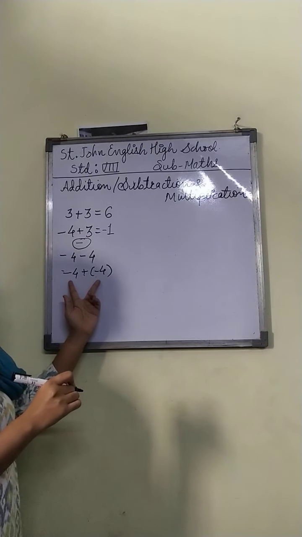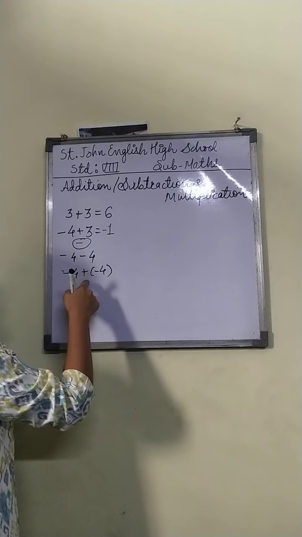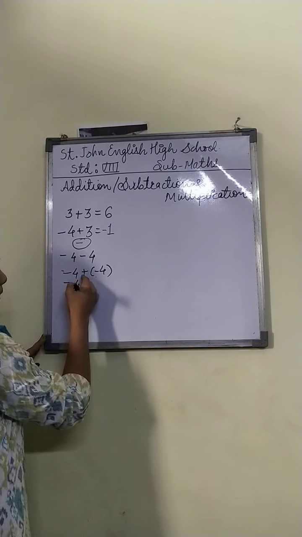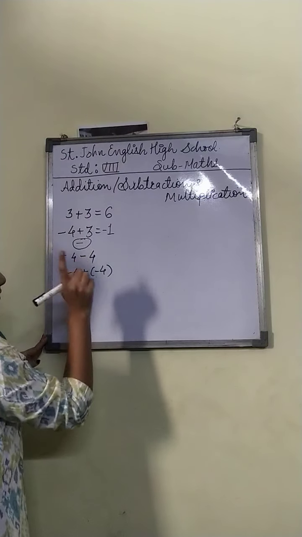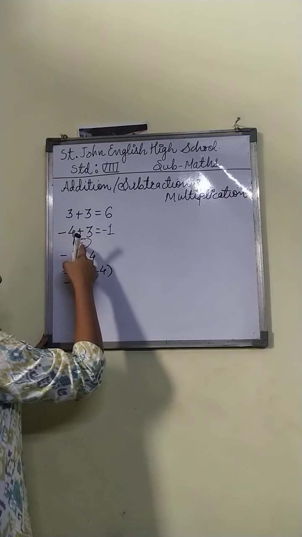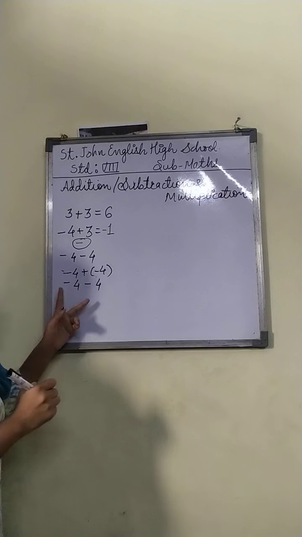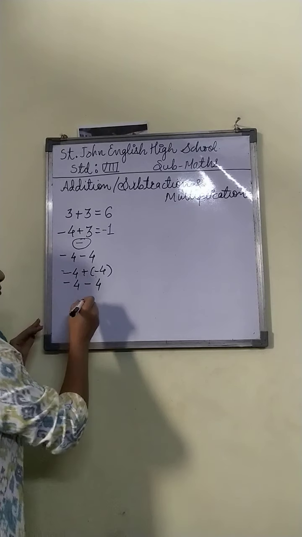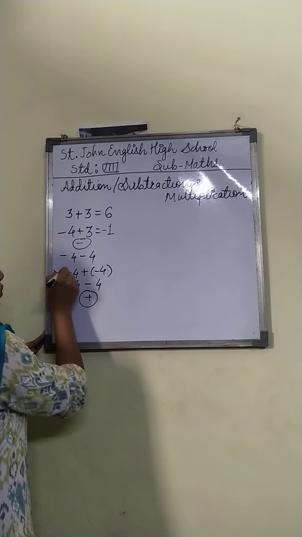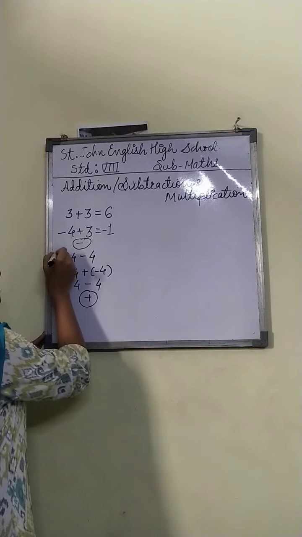Two negative numbers. Look here. Minus 4 plus minus, or minus plus, is again the same. Minus plus was making what? Minus. So plus minus is again minus. Two negative numbers make an addition.